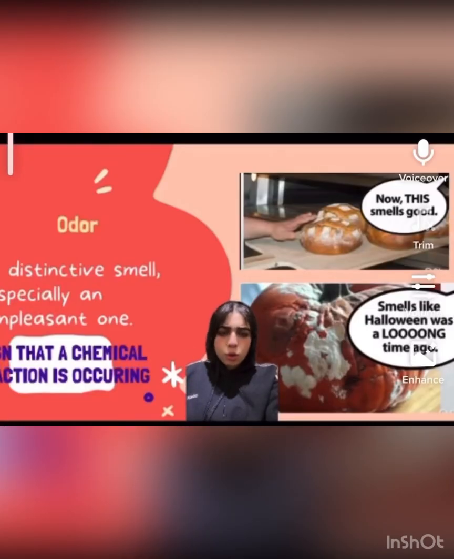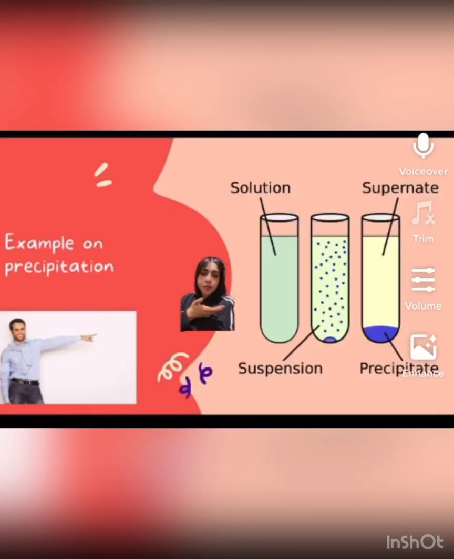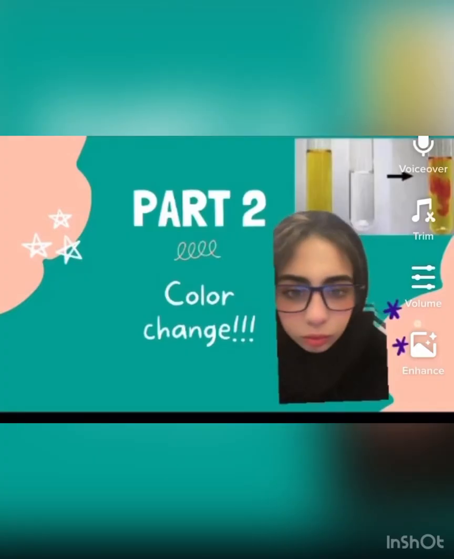So what is an odor? An odor is a distinctive smell, especially an unpleasant one, as we see in these pictures. I'm going to talk about precipitation. What is precipitation? Precipitation is the process of transforming a dissolved substance into an insoluble solid from a supersaturated solution. The solid formed is called the precipitate. An example of precipitation: as we see, the solution, the suspension, and the precipitate at the end, and the supernatant.